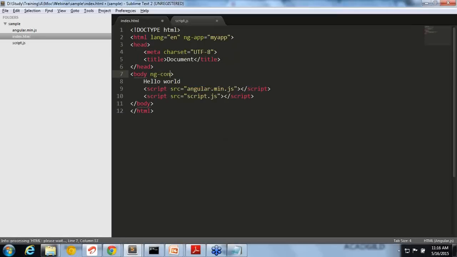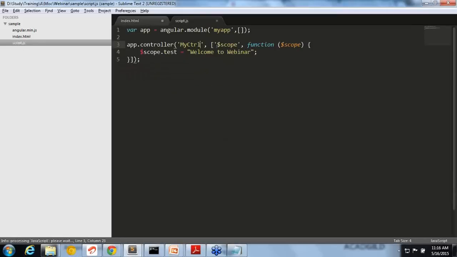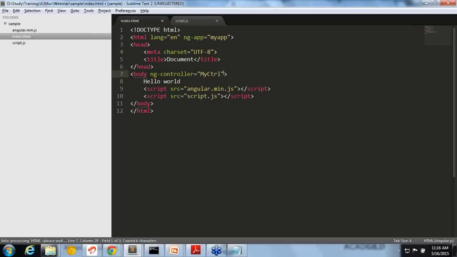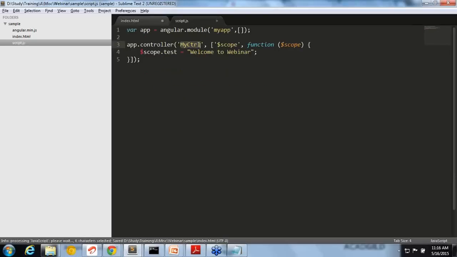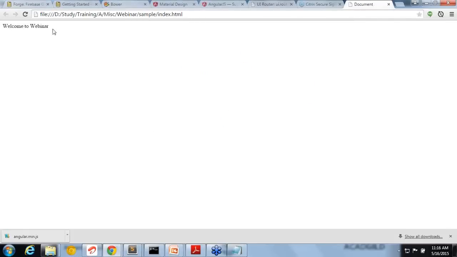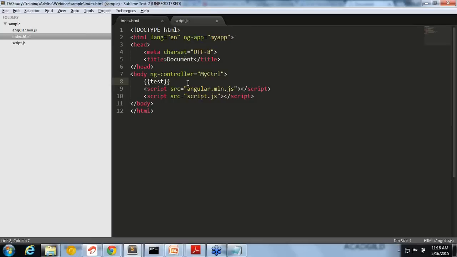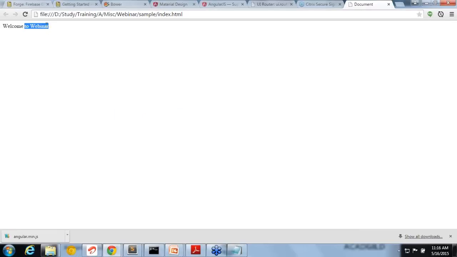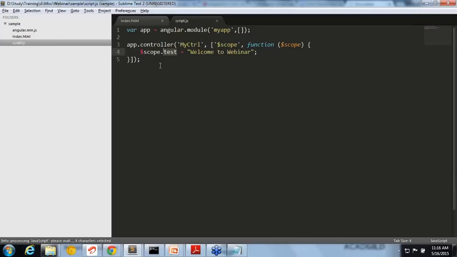Now I am adding an ng-controller, the same name, whatever name I have given here. I'm going to come here. Now I am using this property and I am just wrapping it inside double brackets. And now let's see this application. So you can see this here. This is an AngularJS application now. Okay. So if you see, we are adding here test, but the value of test is showing here.